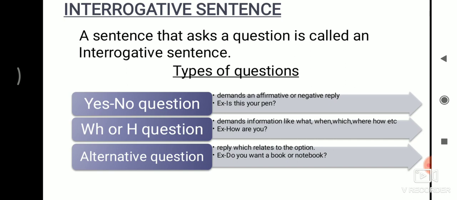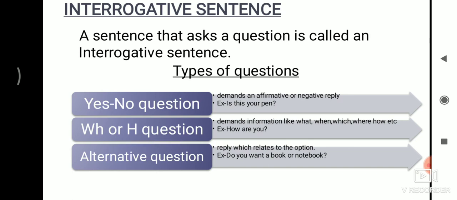The answer demands an affirmative or negative reply. The question demands that the answer should be an affirmative or negative reply. Suppose I am asking you, I am giving one example here, is this your pen? So what will be your reply? Yes or no.